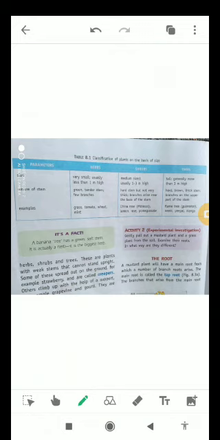Now we will talk about some examples. The examples of herbs are grass, tomato, wheat and mint. The examples of shrubs are China rose, that is also known as hibiscus, lemon, rose and pomegranate. And the examples of trees are flame tree, that is also known as gulmohar, neem, peepal, mango, etc.